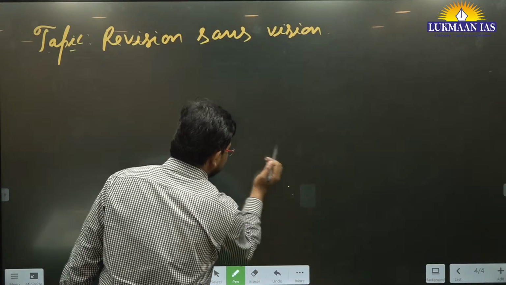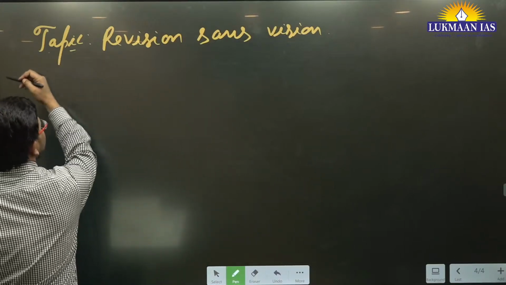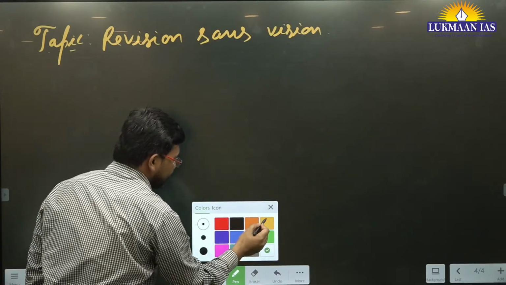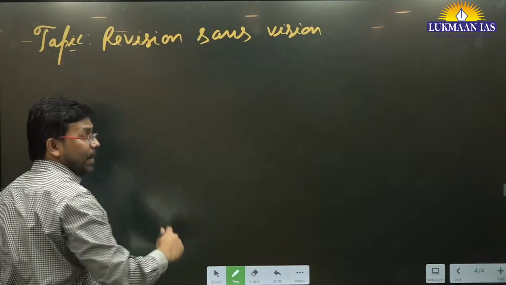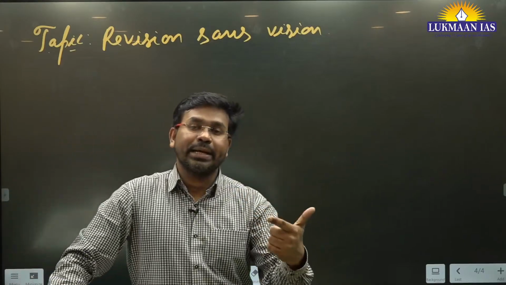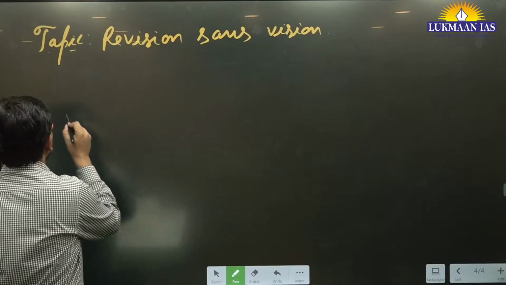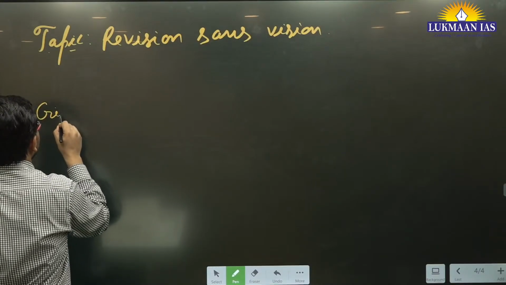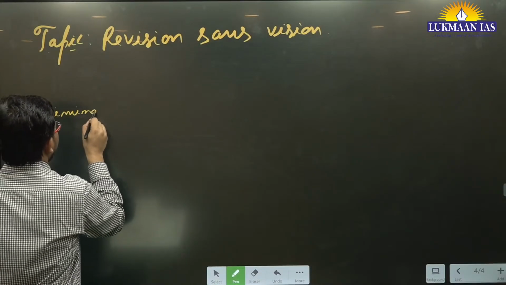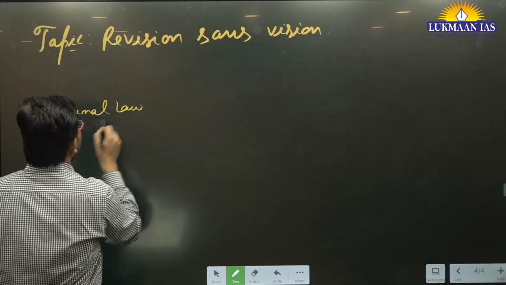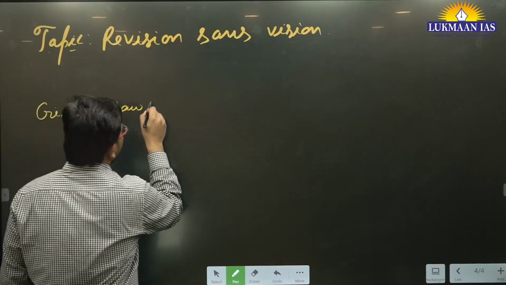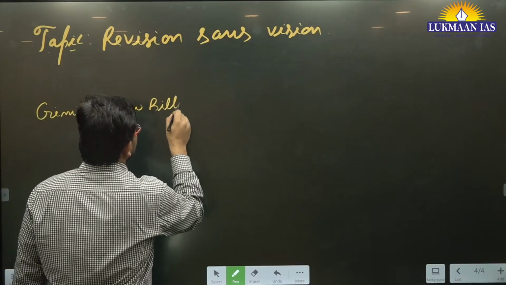To understand this, we need to know that the Parliament, the Lok Sabha and Rajya Sabha, have passed the criminal law bills.